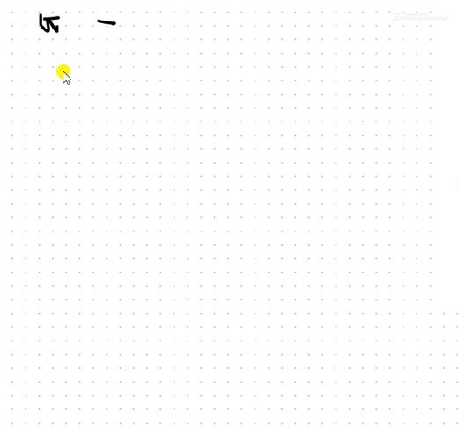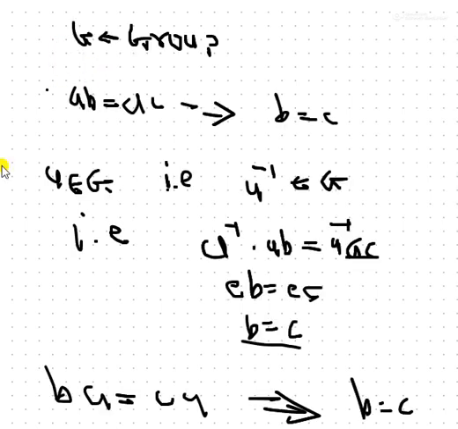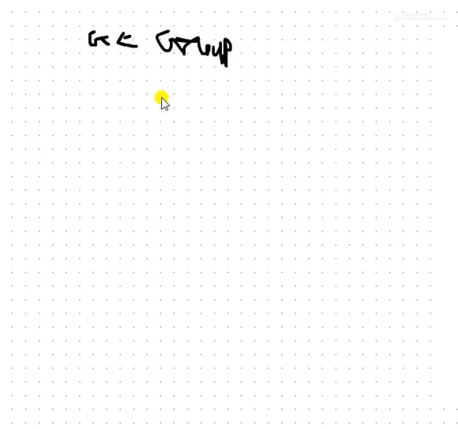Now G be any group, and we take an element A from G. We have to check the uniqueness of the inverse of A. So first of all, we suppose that B and C, these two, are inverses of A. So if our theorem is true, we can get B is equal to C, otherwise we get a contradiction. Both possibilities are there.